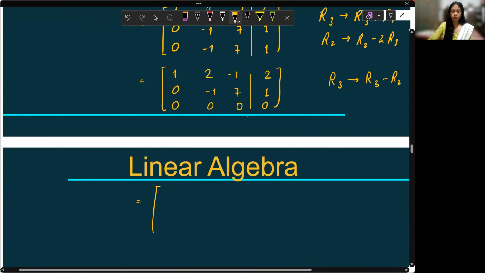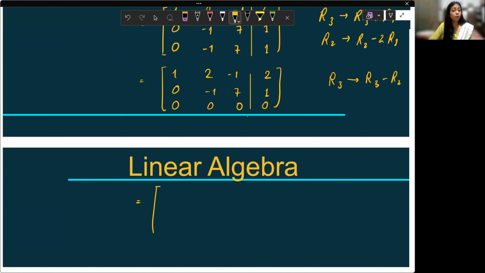In a row reduced form, what happens is, for example, this is the first non-zero row. In a non-zero row, what is the first non-zero entry? 1 is the first non-zero entry. In that particular column, we should not have any non-zero entry except that itself.